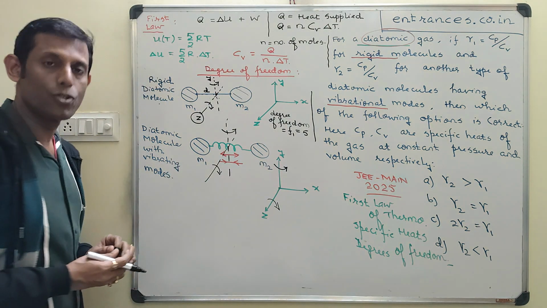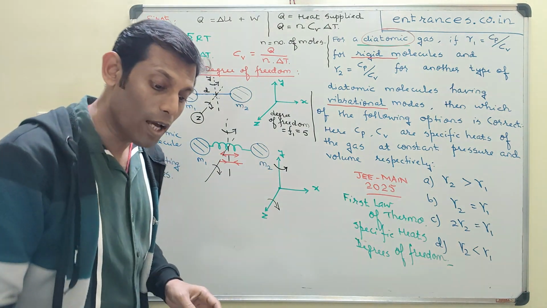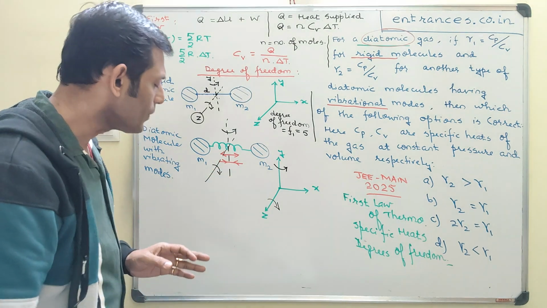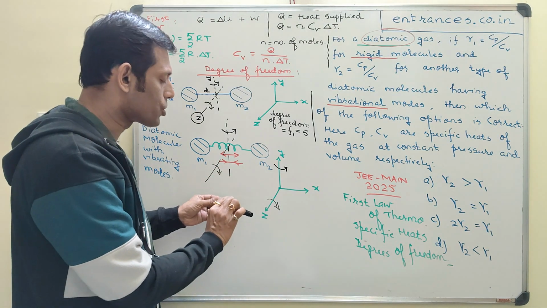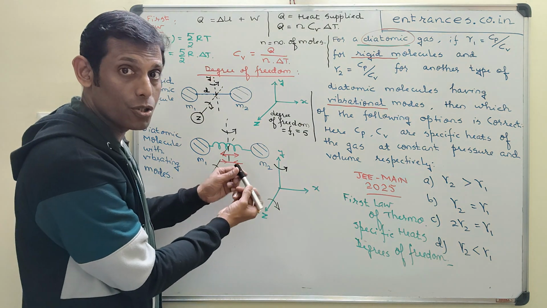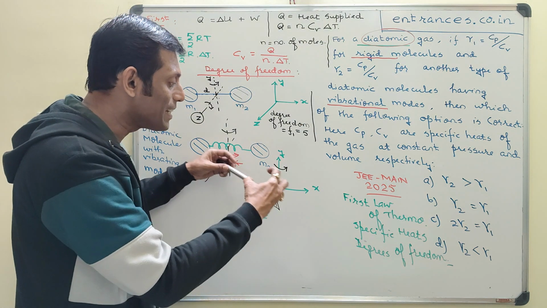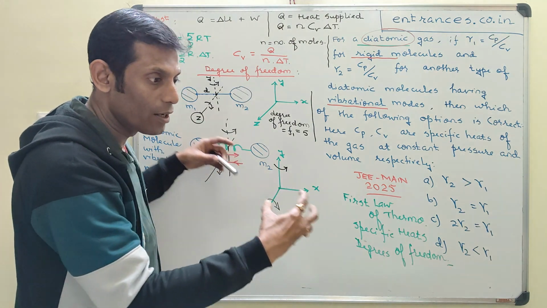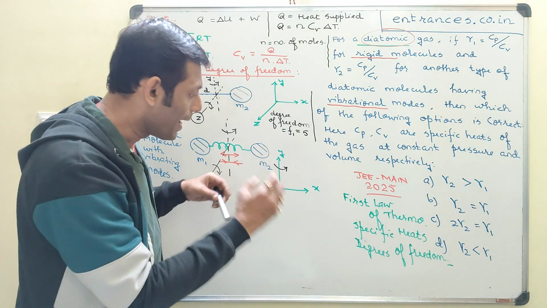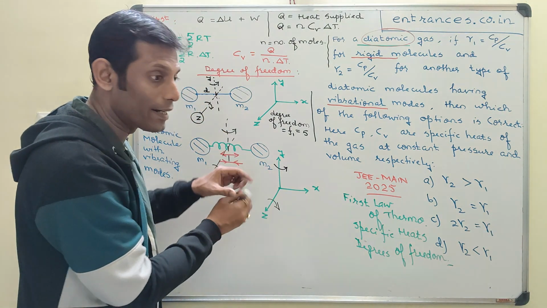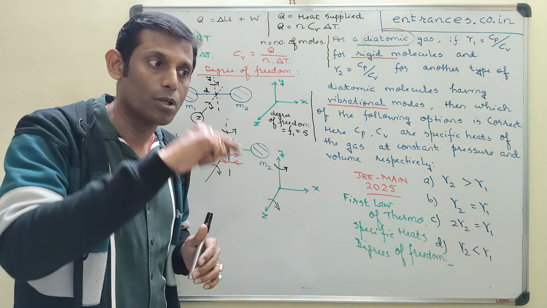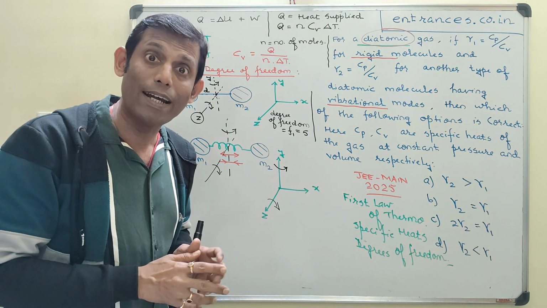apart from these 5 degrees of freedom, it can also have a motion some way like this, that let's say the atom is rotating about the z-axis like this, as well as it is undergoing oscillating motion. The atoms are oscillating about their mean position and are also rotating. Very similar to how an electron orbits around a nucleus in standing waves.